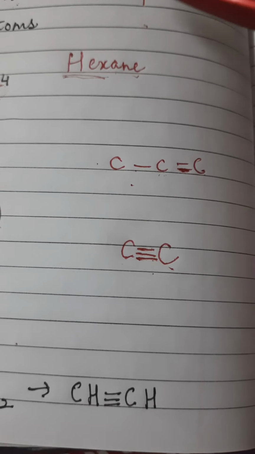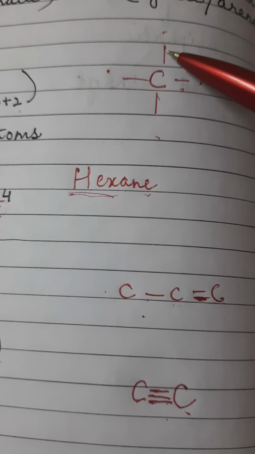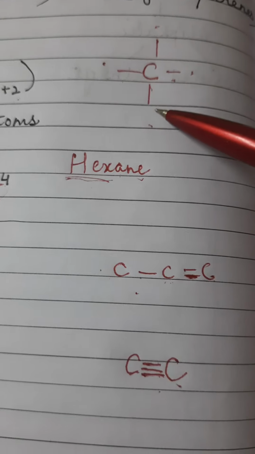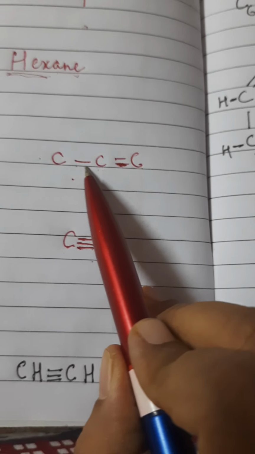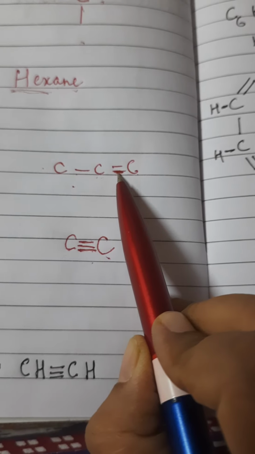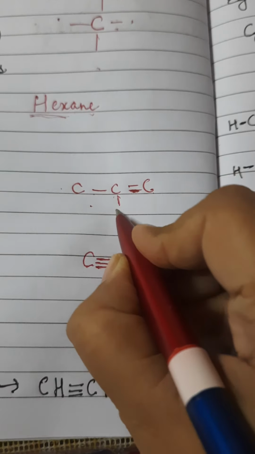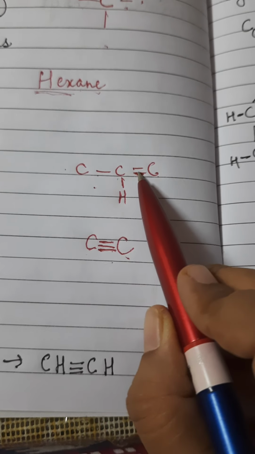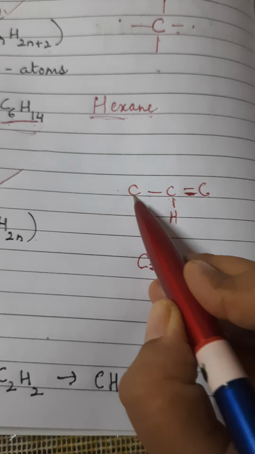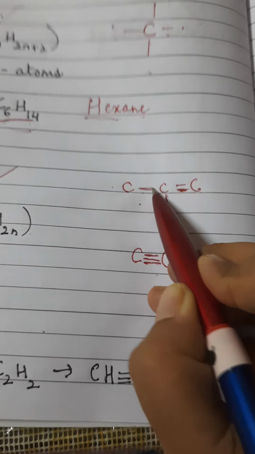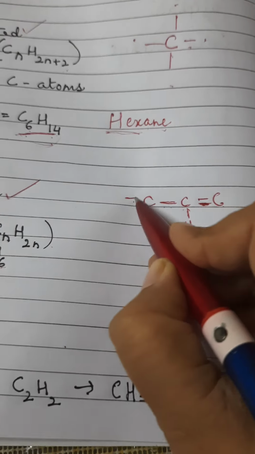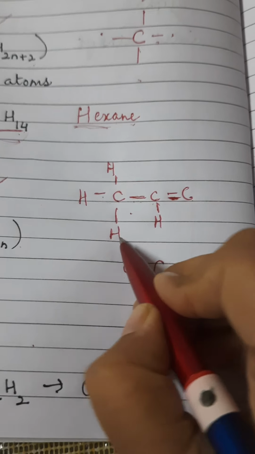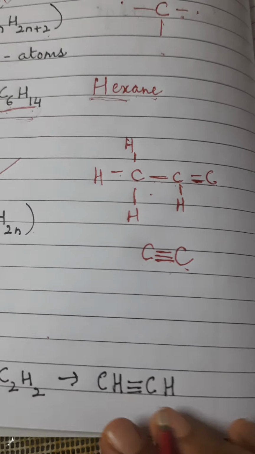Now, every carbon can form 4 covalent bonds. That is the tetravalent nature of carbon. So here you can see carbon has formed how many bonds? 1, 2 and 3 bonds only. So one more bond it can form with hydrogen. Now this carbon's 4 valencies are satisfied. Coming to this first carbon, one valency is satisfied by this carbon. What about the remaining 3? I can add hydrogen here, so the remaining 3 valencies will be satisfied.